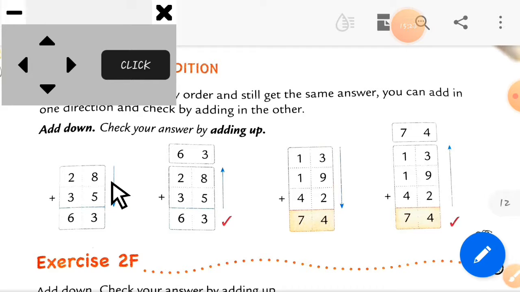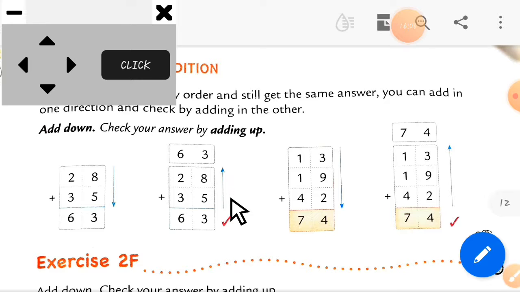So 8 plus 5. Here 8 plus 5 is equal to 13. You can see this. Now in the 13, here is the answer 3, which is at the ones place, and another one will go as a carry forwarded number. Now that one you have to add into the tens column. So 2 plus 3 is equal to 5, and 1, that carry forwarded number, makes 6. So here is your answer 63. Now you have to add upward. Okay, this sum you have to add upward.